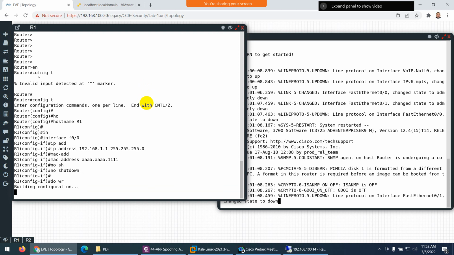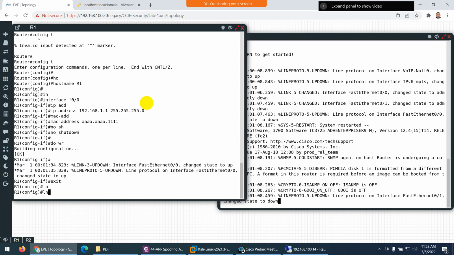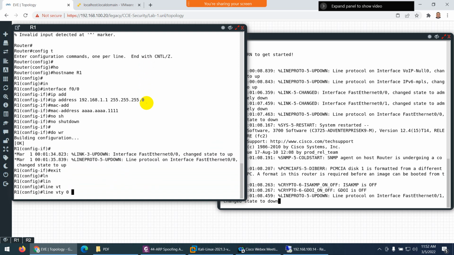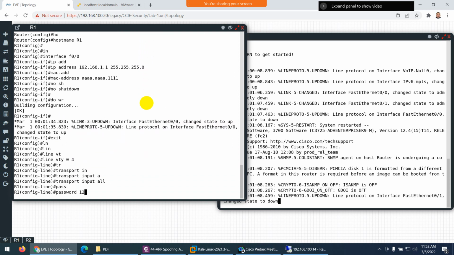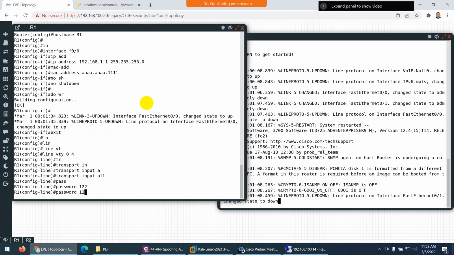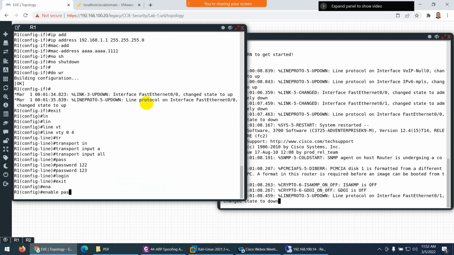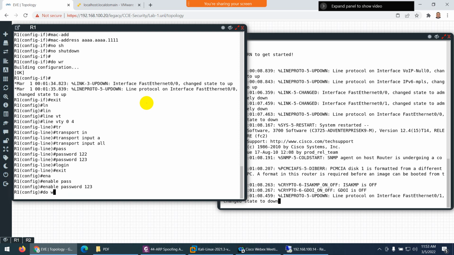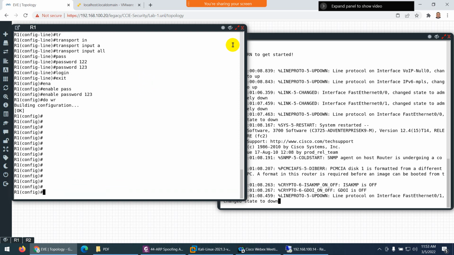Do write, and let me enable telnet as well for test purposes. Line vty 0 to 4, transport input all, and password is 123. Login, exit, enable password is also 123, and do write. So my R1 is ready with the MAC address 111 and IP address 192.168.1.1.